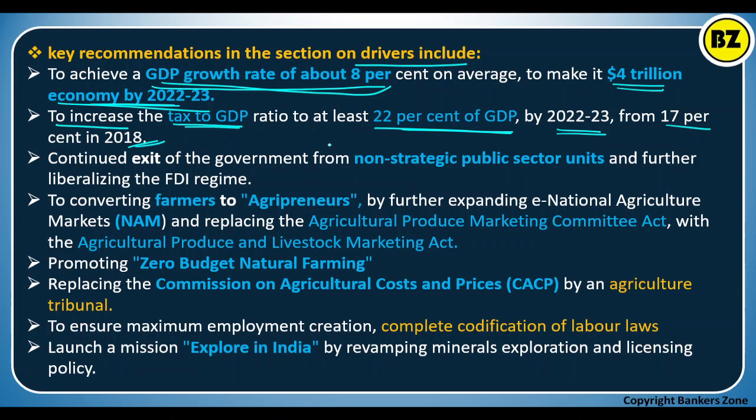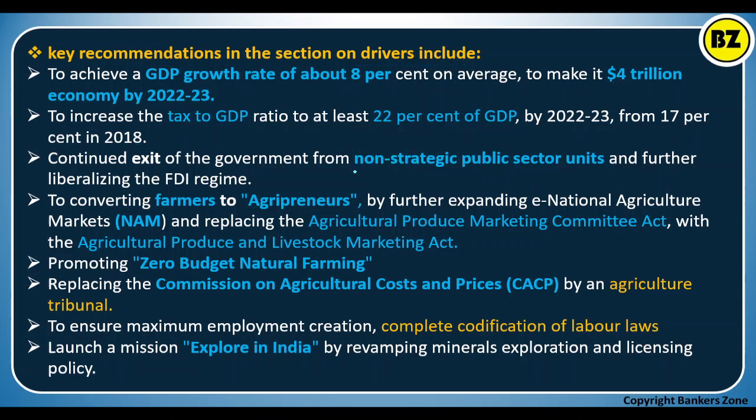So whatever taxes the Indian government collects with respect to the country's GDP, the target is 22%. Currently, in 2018, it is only 17%. So you can see how huge the tax collection is, right? They have also targeted to increase tax collection to 22% of GDP by 2023.